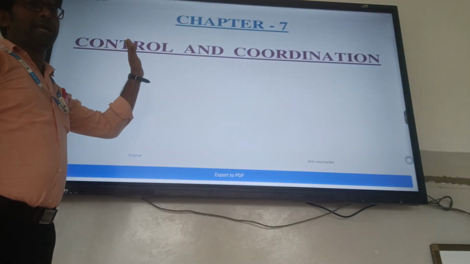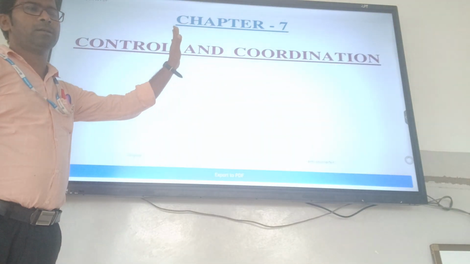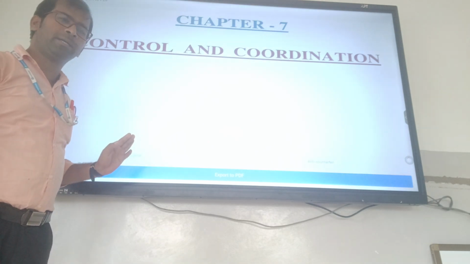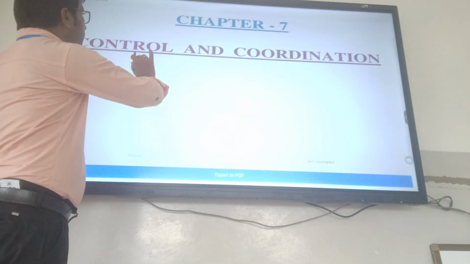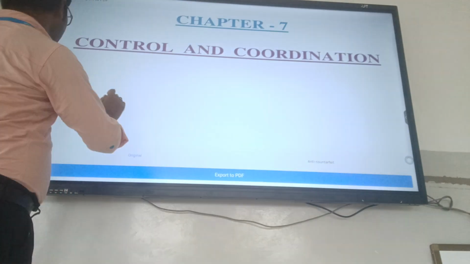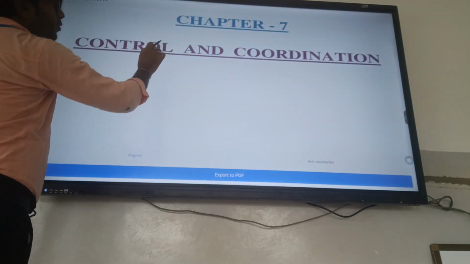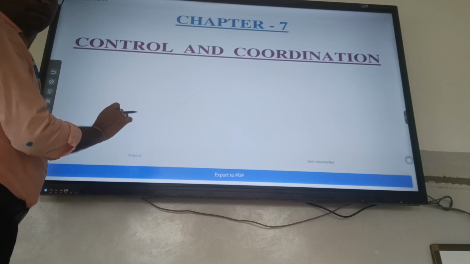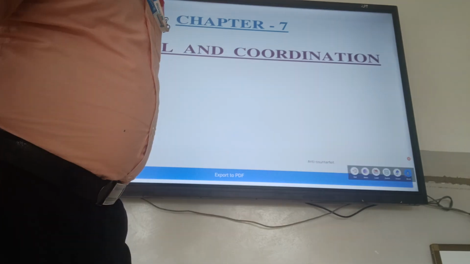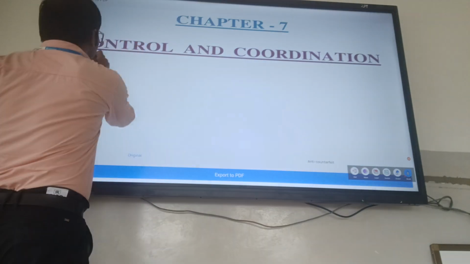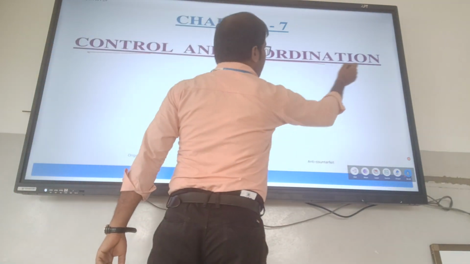So student, today we are going to read a complete revision of control and coordination. Look, first we have to know what is known as control and what is known as coordination. Quick revision: first we have to know what is control and what is coordination.